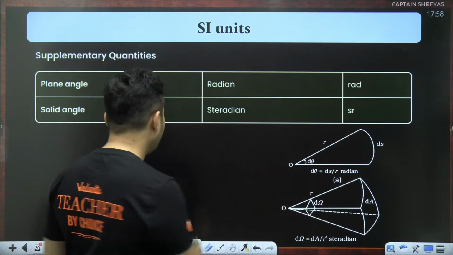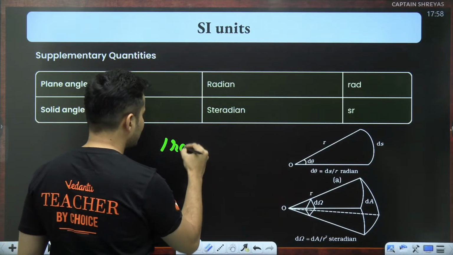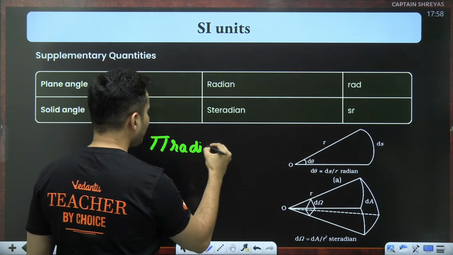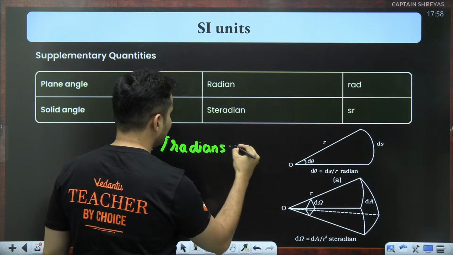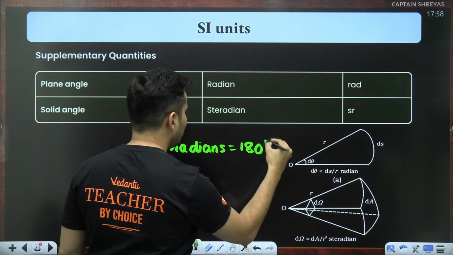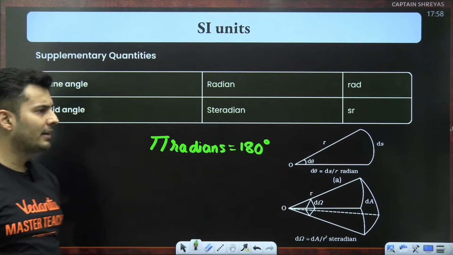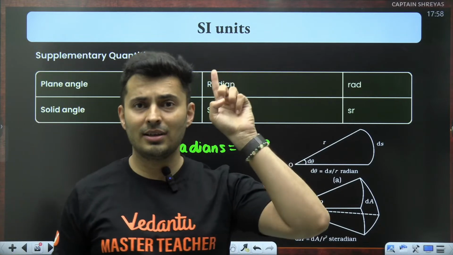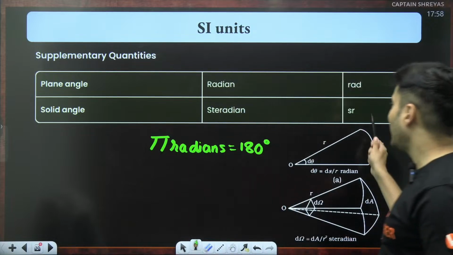I hope everybody knows what a radian is. We did the basics. So pi radians is basically 180 degrees. That is the conversion factor from degrees to radians. Steradian is the unit of solid angle, short form sr.